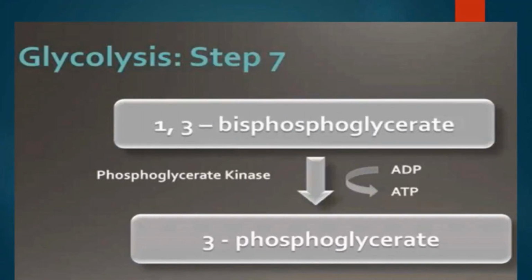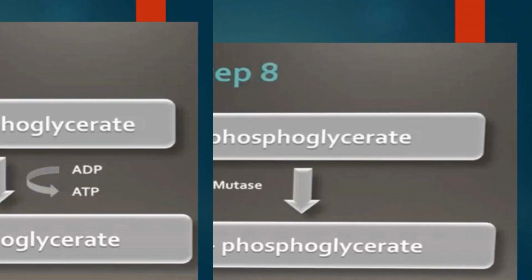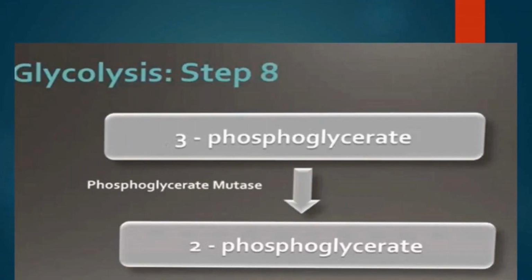The 1,3-bisphosphoglycerate is converted to 3-phosphoglycerate by the enzyme phosphoglycerate kinase. This kinase enzyme transfers the phosphate group at the first position of phosphoglycerate to adenosine diphosphate, and in this reaction a molecule of ATP is generated. Next, in step 8, the 3-phosphoglycerate is converted to 2-phosphoglycerate. This is a simple rearrangement reaction that happens with the help of the enzyme phosphoglycerate mutase.